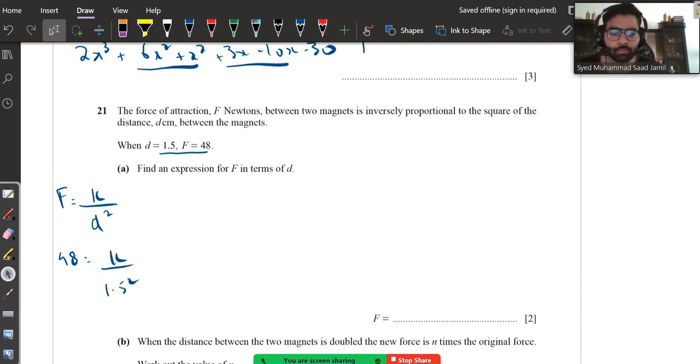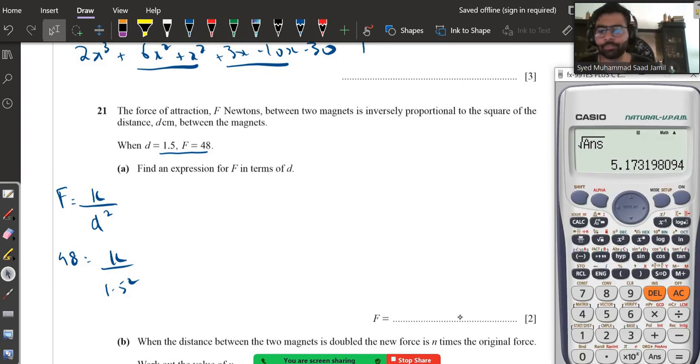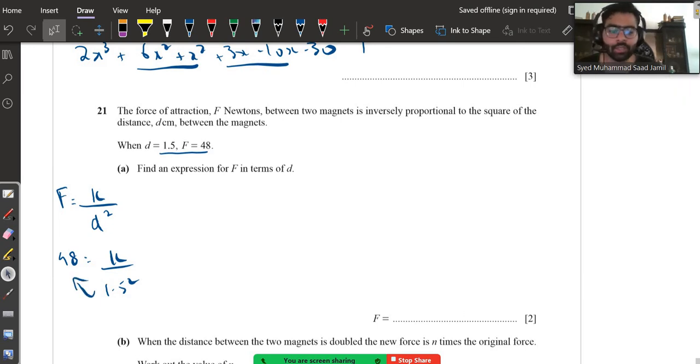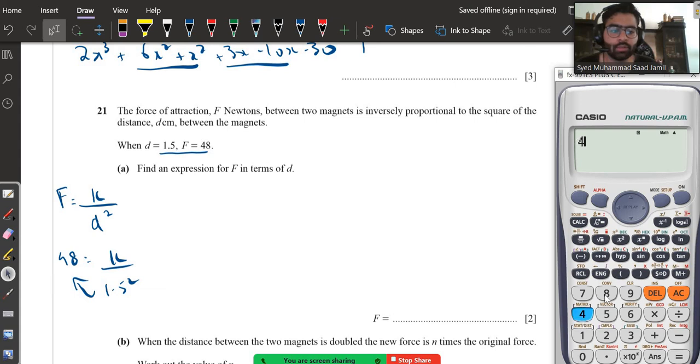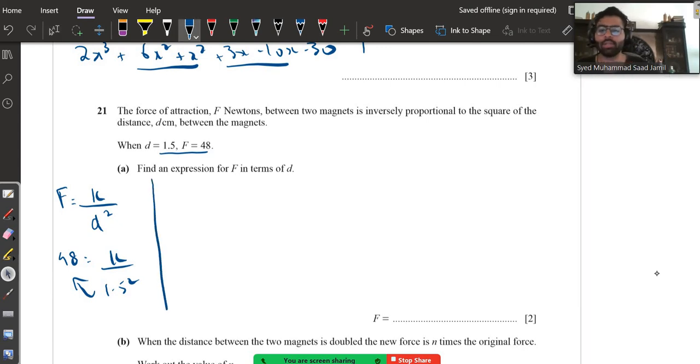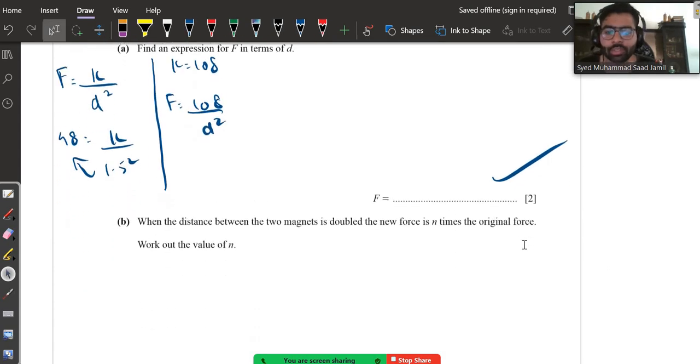You will square 1.5 and then multiply it with 48. So this turns out to be 48 multiplied by 1.5 squared, which is 108. So K is 108. This is going to be F is equal to 108 upon d squared. That's your equation. That's the expression. You get 2 marks for this. When the distance between the two magnets is doubled, the new force is n times the original force.